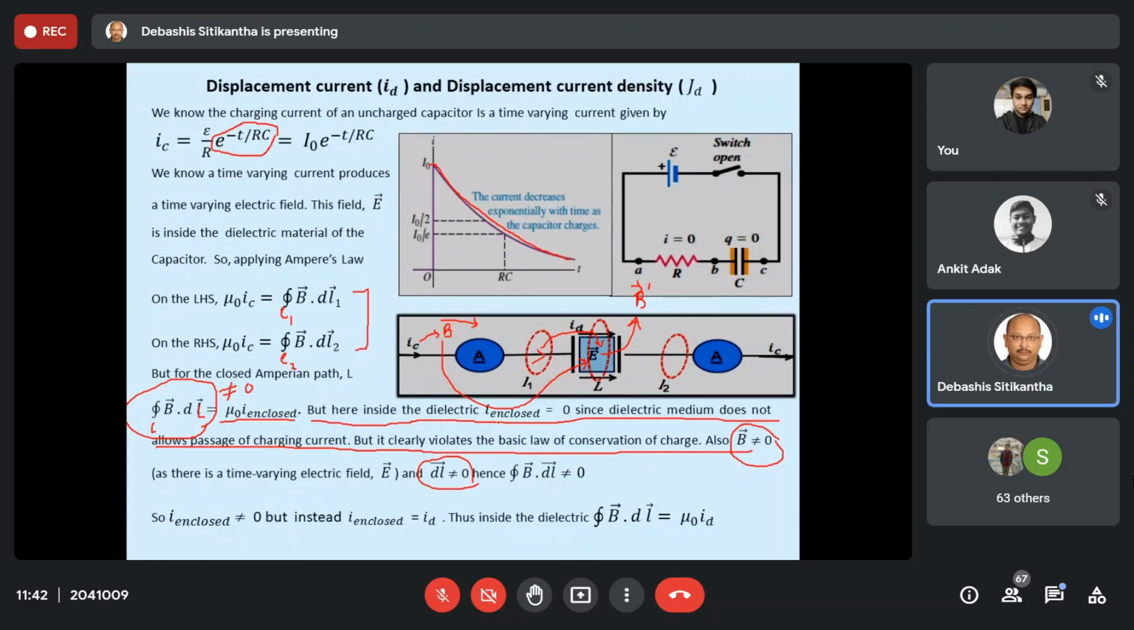But we have written I enclosed is equal to 0. That means here we were only considering I enclosed to be the conduction current. But the truth is that it is inside a field. So as you can see, I enclosed is not equal to 0, but instead your I enclosed is equal to the displacement current ID. Thus, inside the dielectric medium, if we apply Ampere's law, then we get the closed line integral of B vector dot dl vector is equal to mu 0 times ID, where ID is your displacement current.